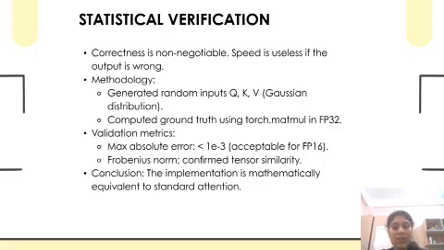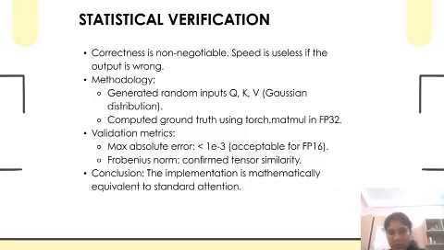We computed the ground truth output using PyTorch, standard torch.matmul in FP32 precision, as the numerical reference. We then compared our optimized implementation directly against this FP32 baseline across thousands of random samples.